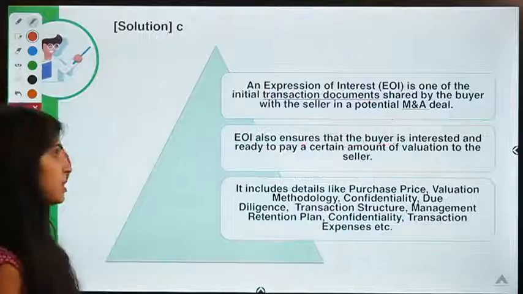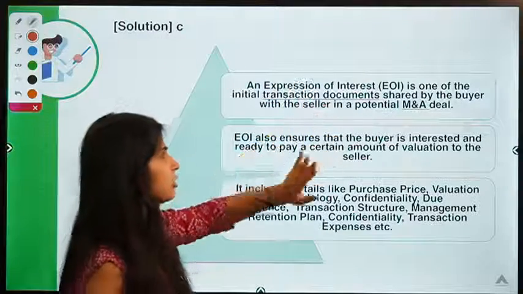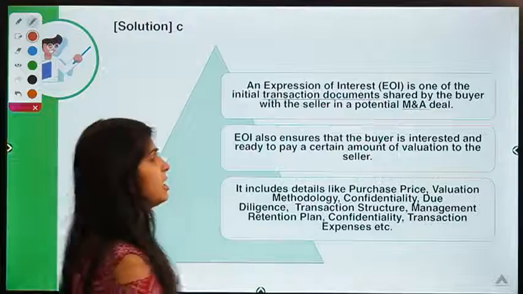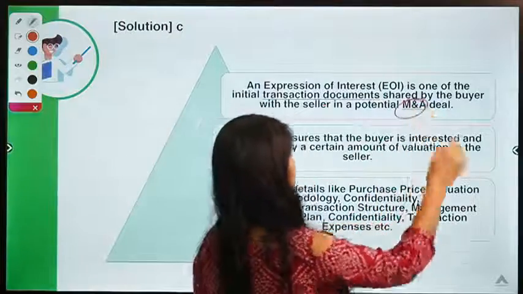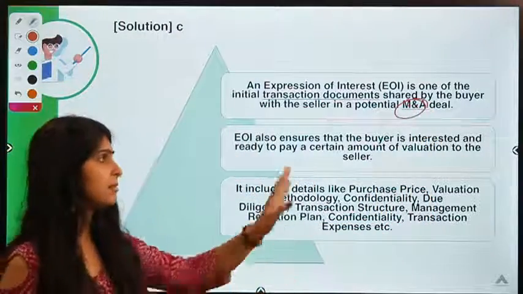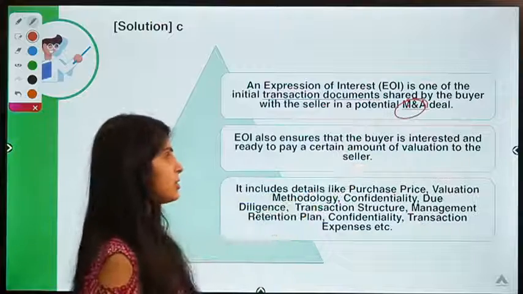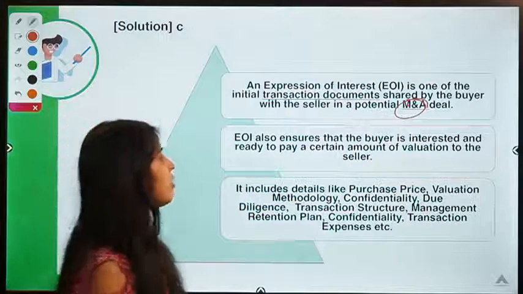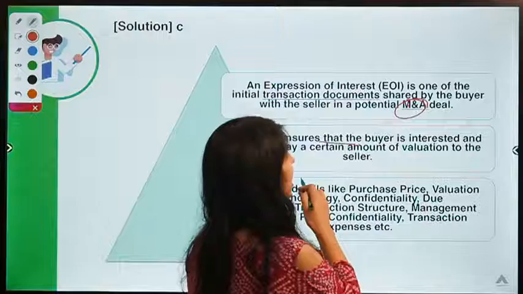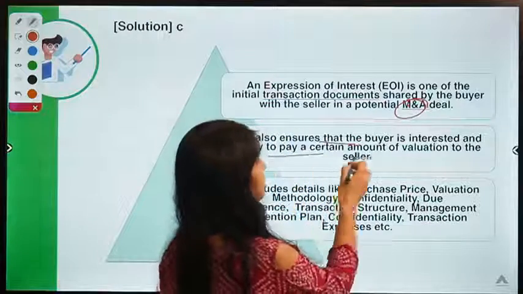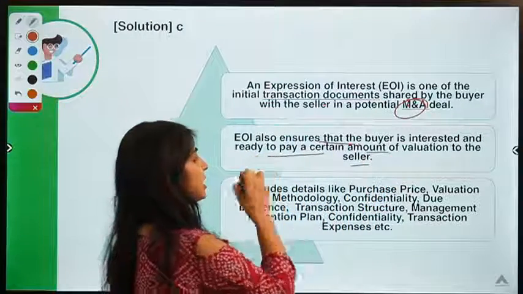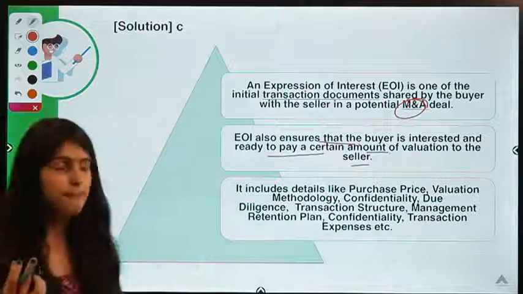Okay, expression of interest. One of the initial transaction documents which is shared by the buyer in a potential mergers and acquisitions deal. They are a major part of mergers and acquisitions deals. An EOI also ensures that the buyer is interested and ready to pay a certain amount. Basically, it tells about the willingness of the buyer.